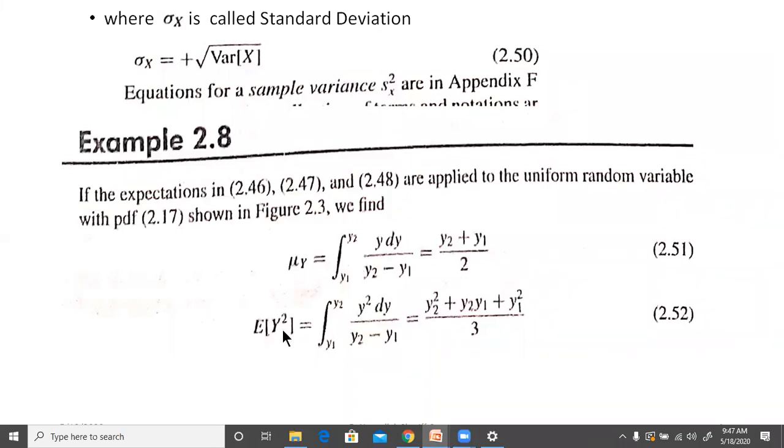What remains is y2 plus y1 by 2. Similarly, the expectation of y square will be the integral of y square dy divided by y2 minus y1. Now the integral of y square is y cube by 3. You can substitute the upper limit and lower limit there. Then you'll get y2 cube minus y1 cube divided by 3 into y2 minus y1, and that will give you y2 square plus y2 y1 plus y1 square by 3. This is the value which you will get.